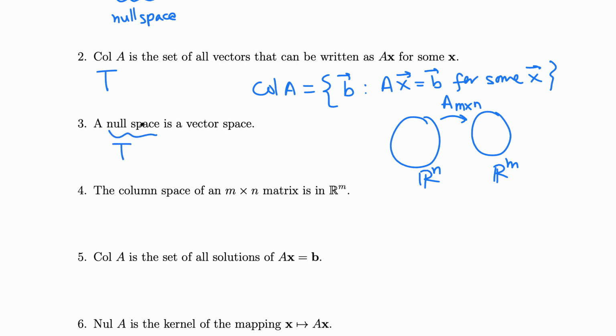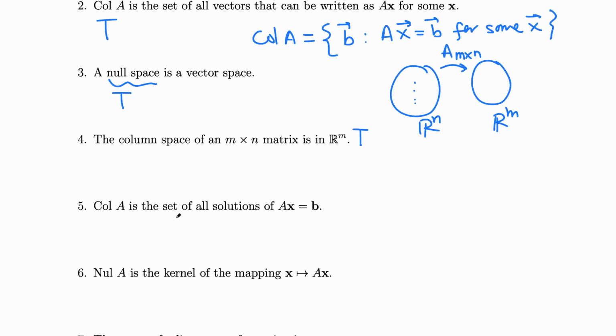That's by null space, everything in here that is mapped to the zero vector in R^m. So it's a vector space. True, by definition. I mean, or we can show those three properties, by the way. The column space of an m by n matrix is in R^m. Yeah, column space lives here, null space lives here. This is true.